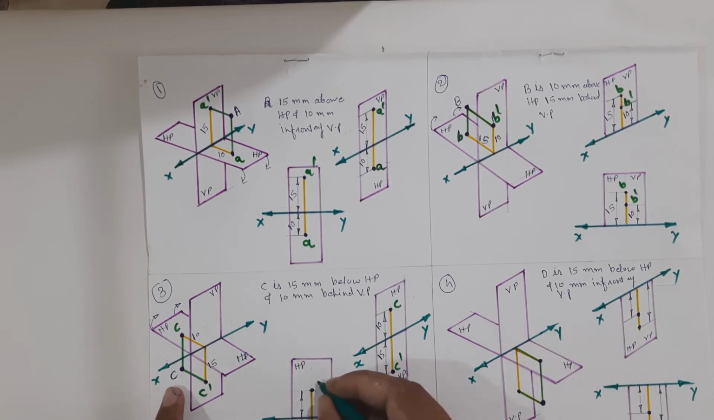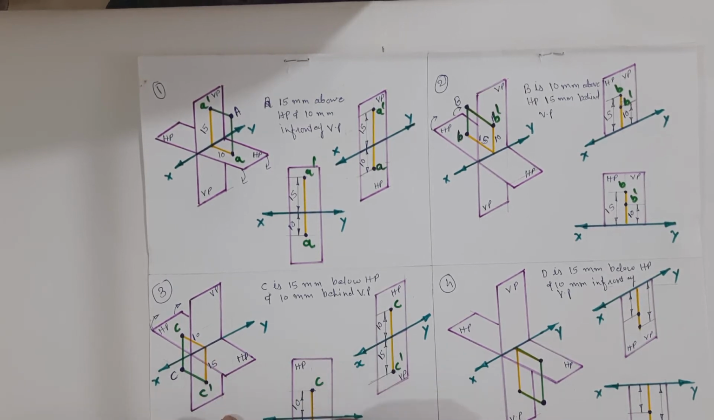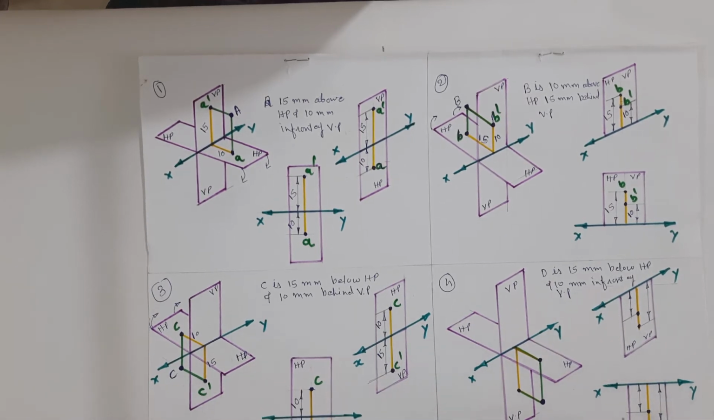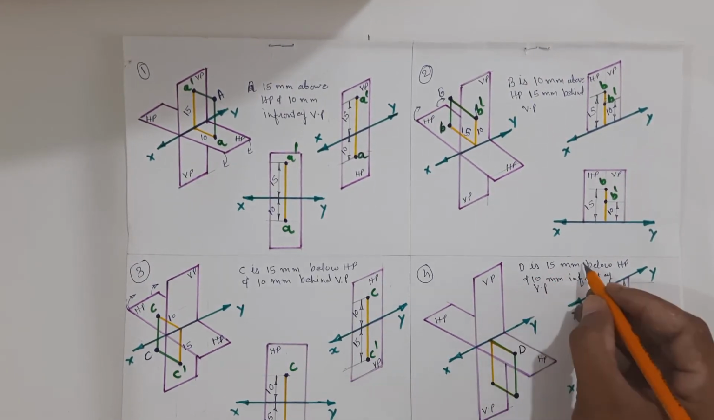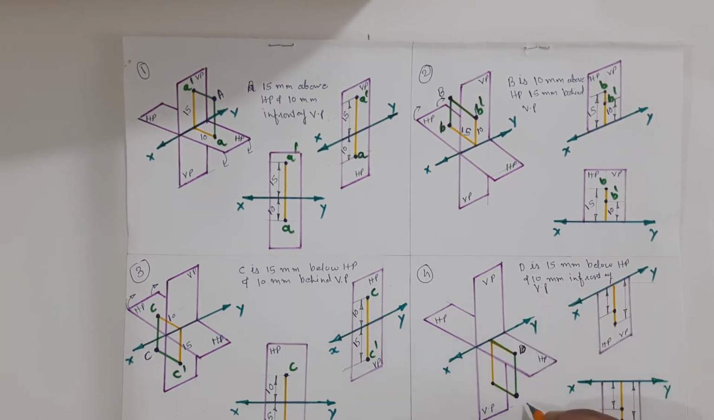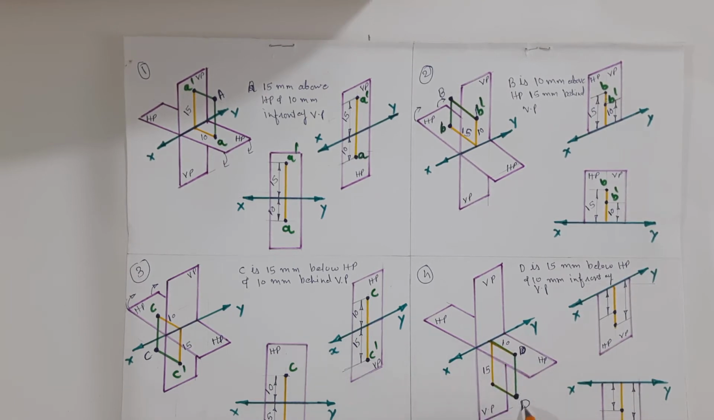So this will be C dash, C, and C is 10 mm, that means the plan of the point is 10 mm above the XY line, and the elevation of the point is 15 mm below the XY reference line. Now let us take point D over here. Point D is 15 mm below HP and 10 mm in front of VP. If we go 15 mm below and 10 mm in front, we will get D over here.